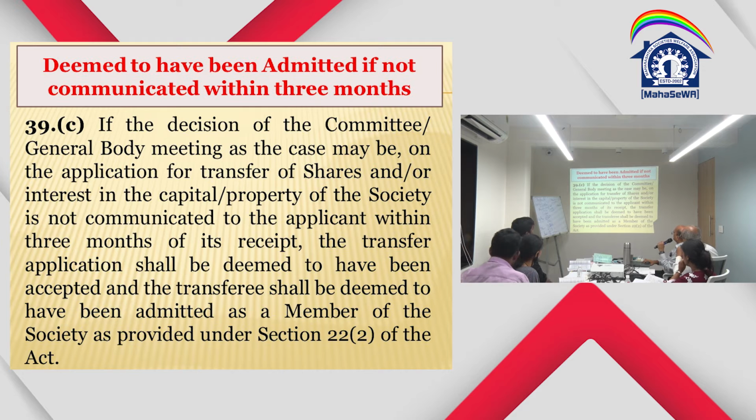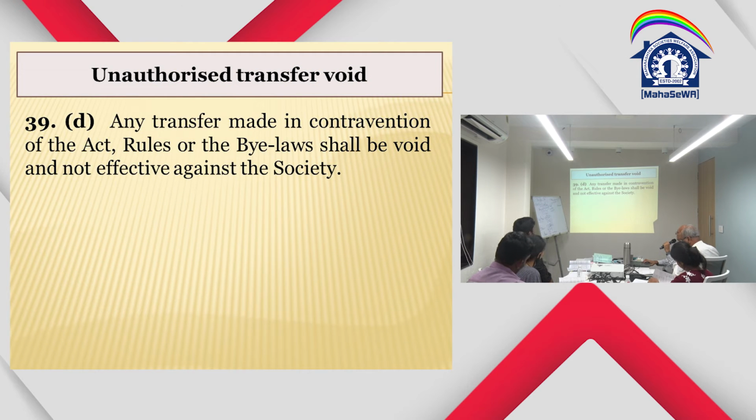If the decision of the committee or general body, as the case may be, on the application for transfer of share and interest in the capital of the society is not communicated to the applicant within 3 months of its receipt, the transfer shall be deemed to have been accepted and the transferee shall be deemed to have been admitted as a member of the society, as provided under section 22(2) of the Act. Section 22(2) of the Act says deemed member, but under section 23(2) you have to file an appeal. Any transfer made contrary to the Act, rules, bylaws shall be void and shall not be effective against the society. That also we have seen under section 25A. Even removal of membership is possible if the person has not fulfilled.